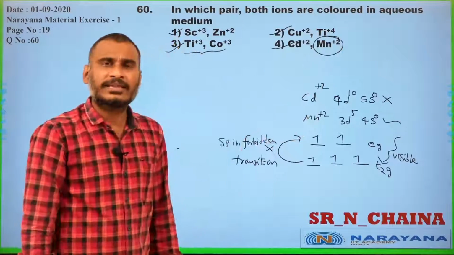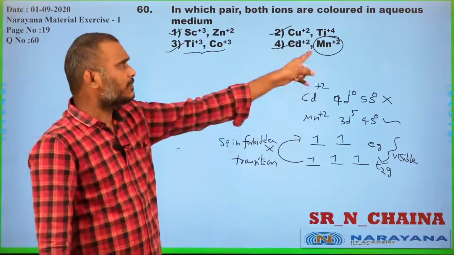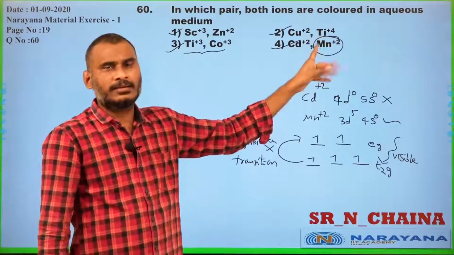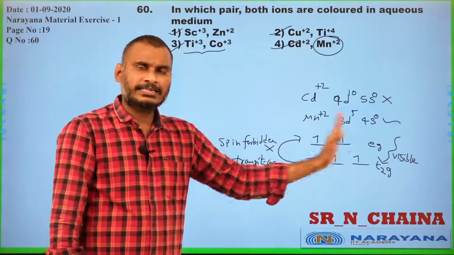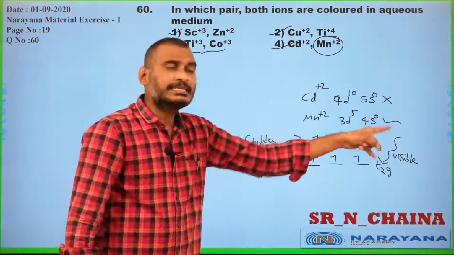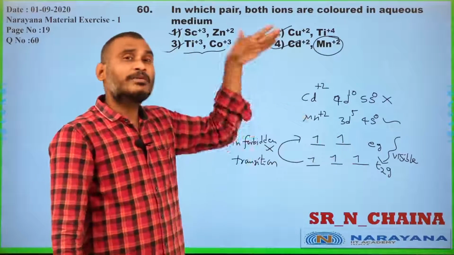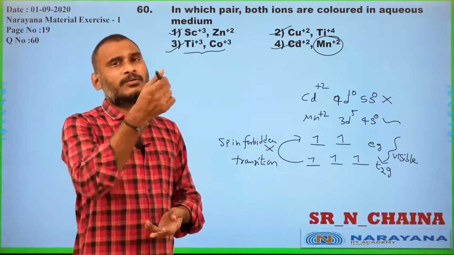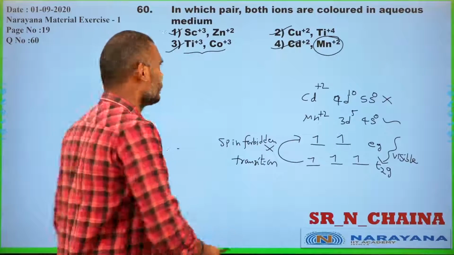This example is very, very important, please keep it in mind: even though 5 unpaired electrons are present, the transition is spin forbidden. Spin forbidden means the energy is not sufficient to overcome the stability of t2g3 and eg2. Got my point, students? Now we go for the next question.